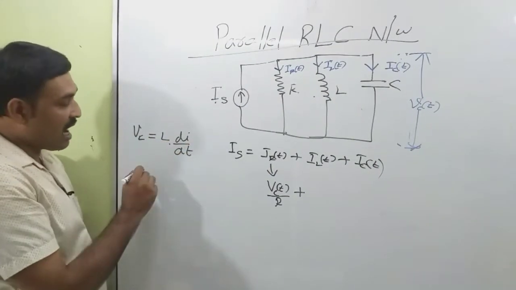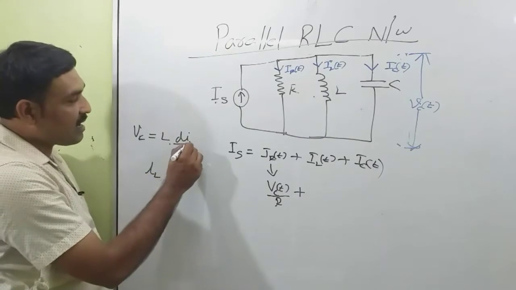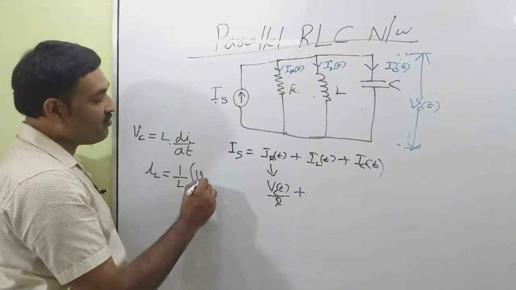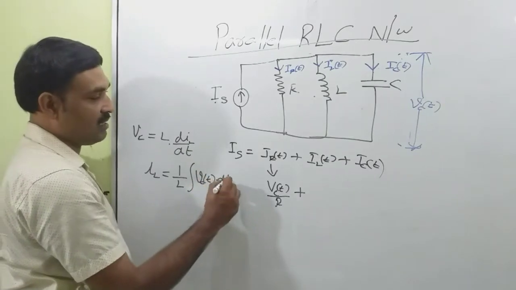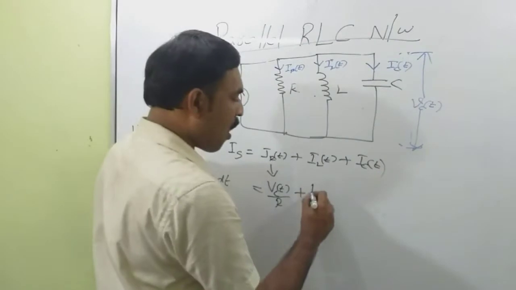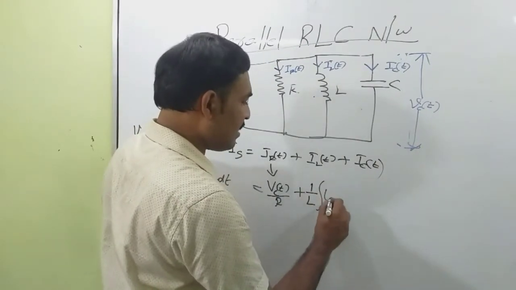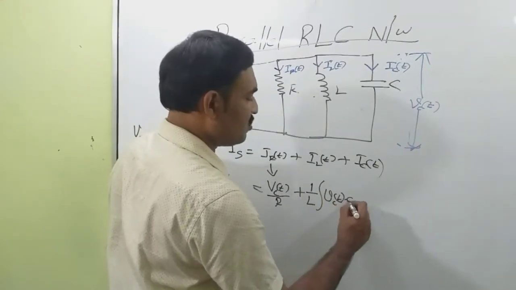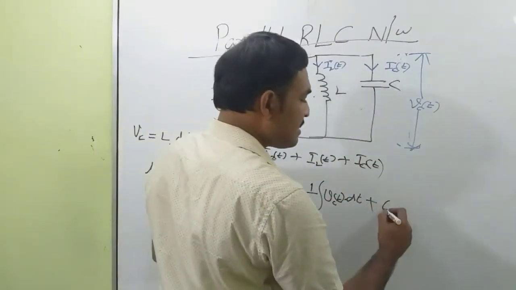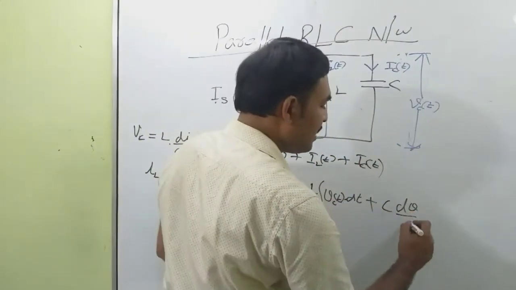From this expression, IL, the current through the inductance, is equal to 1 by L integral of VC with respect to dt, plus the current through the capacitor, which is equal to C dV by dt.